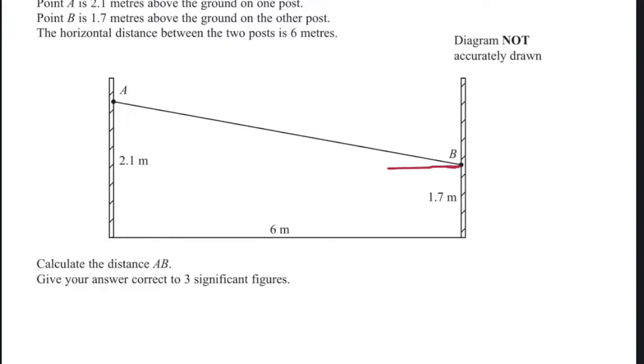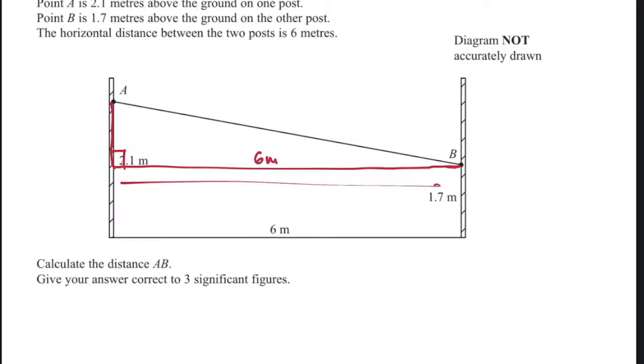I get it. If it's this one, you would put your triangle like this, and you would see this is a right angle triangle, and you say, since this is 6, that means this is 6, because it's the same. Then this is 2.1. This is 1.7. For me to get here only, because it's 2.1 the whole thing, 1.7 from here to here, so if you say 2.1 minus 1.7, you get 0.4. So you now know this is 0.4. You now know this is 6. You can find this one.